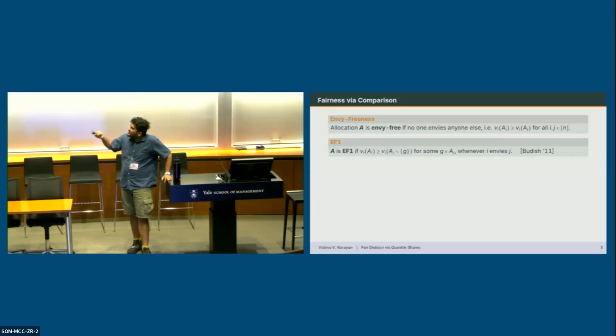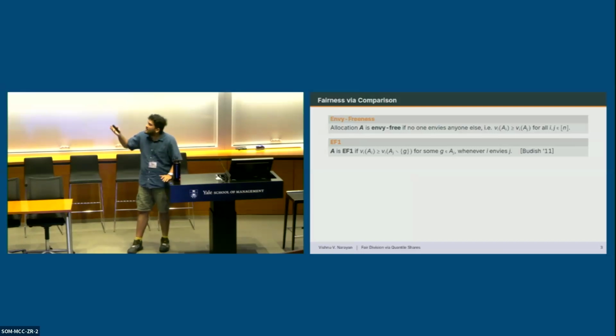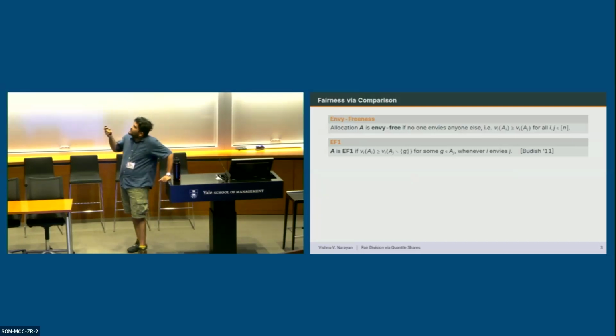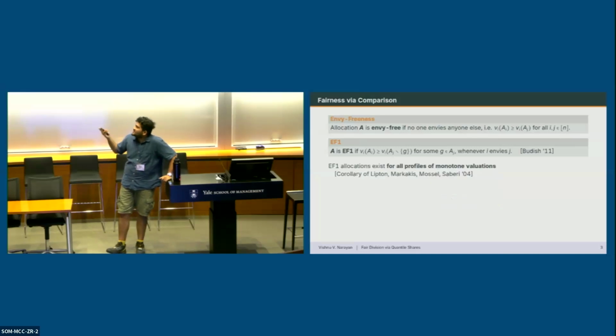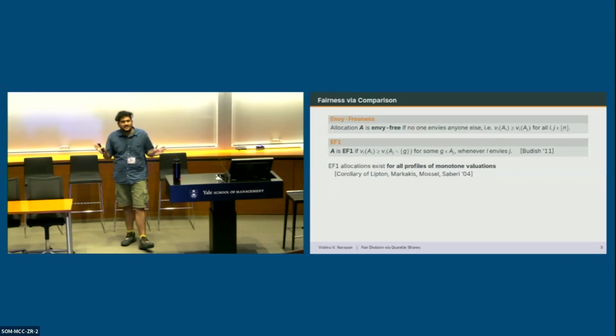The community has defined a lot of relaxations that allow for some bounded amount of envy. The most famous of these is EF1, where you allow for some envy from i to j, but whenever there's envy, there's some item g in j's bundle such that if j hides this item, then i no longer envies j. In this example, you can see that there's an EF1 allocation. This is not an accident. It's well known that EF1 allocations exist for the broadest class that we're considering, all profiles with monotone valuations.